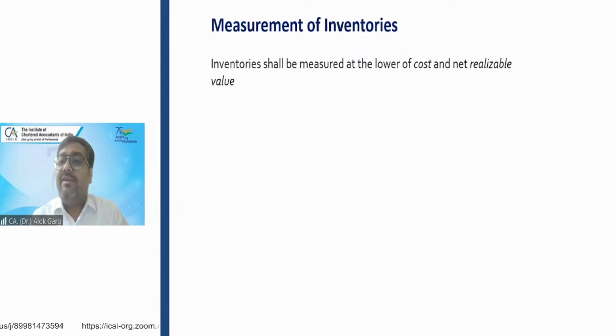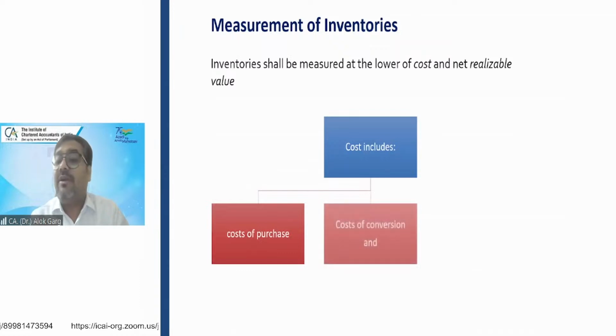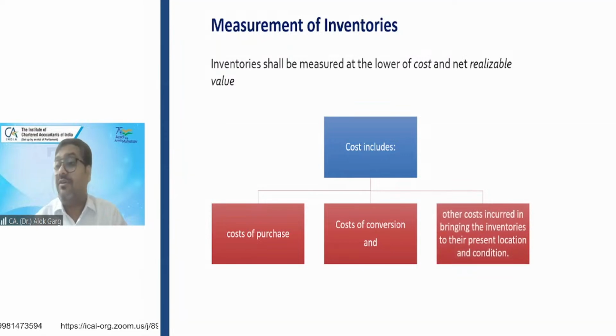So I have discussed that inventory has to be measured at cost or net realizable value, right? But what is meant by cost? Initial measurement is at cost. Initial measurement will always be at cost. Now, what is the cost? Cost means cost of purchase, cost of conversion, and other costs incurred in bringing the inventories to their present location and condition. Cost of purchase. What is cost of purchase? Cost of raw material, right? So, what is cost of conversion? Labor, the other ancillary materials, meaning the consumables, okay? And the other costs incurred in bringing the inventory to their present location and condition.